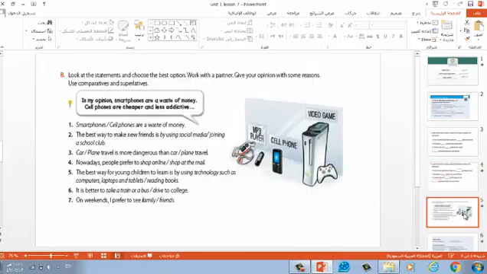And then we go to exercise B. Look at the statements and choose the best option. Work with a partner. Give your opinion with some reasons. Use comparatives and superlatives. What do you think?